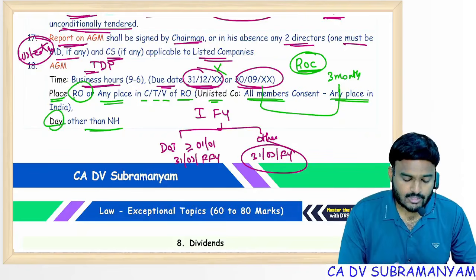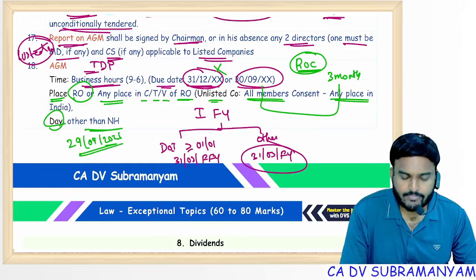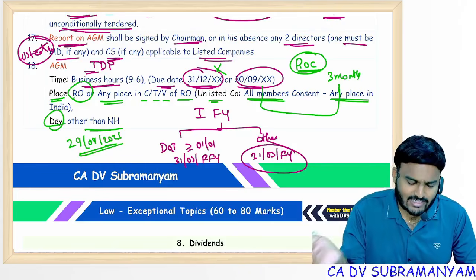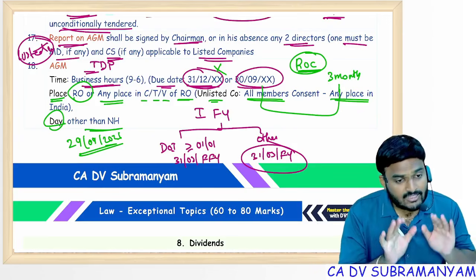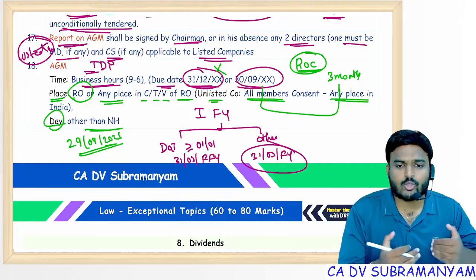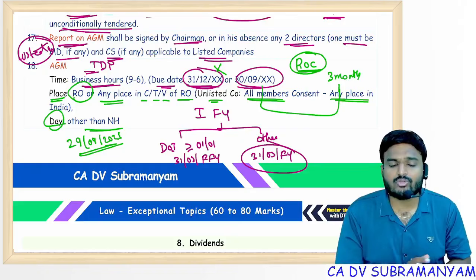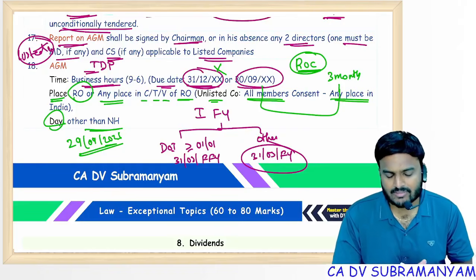Exceptional point: suppose you fixed 29 September 2026 as the AGM date. After issuing notices, the central government suddenly declared 29 September a national holiday. Can I conduct the AGM on that date? For that year, you can conduct it because the notice is already issued and arrangements already started. But from next year onwards, you cannot conduct the AGM on 29 September.